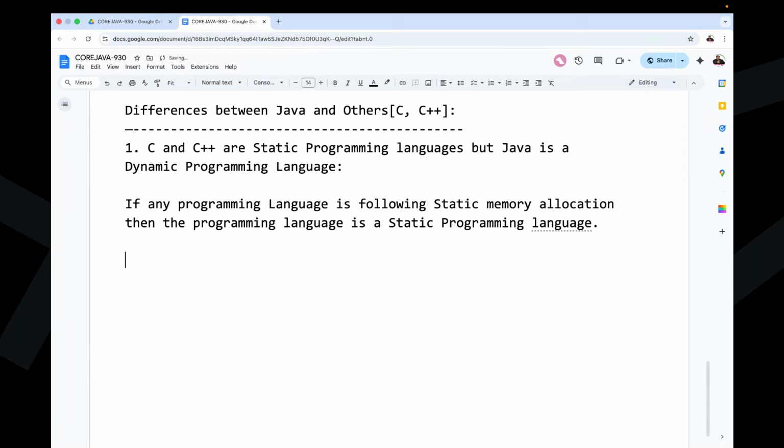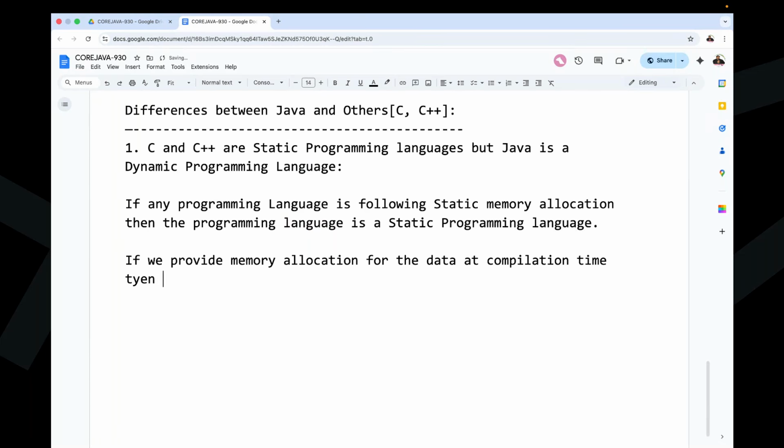Now what is a static programming language? If we provide memory allocation for the data at compilation time, then the memory allocation is called static memory allocation. Guys, understand the points are very much clear.